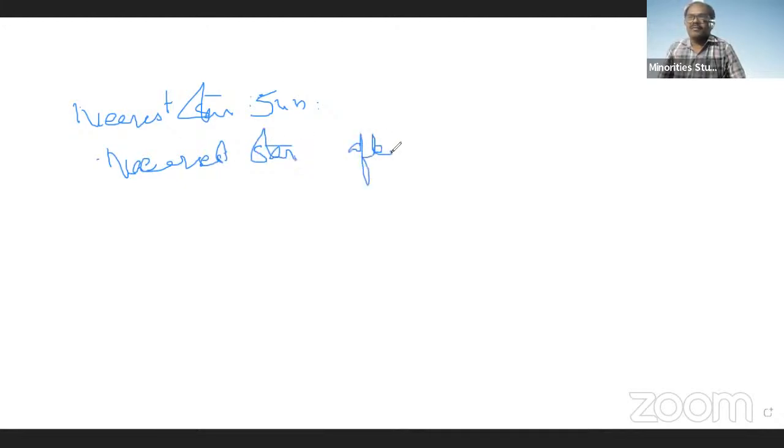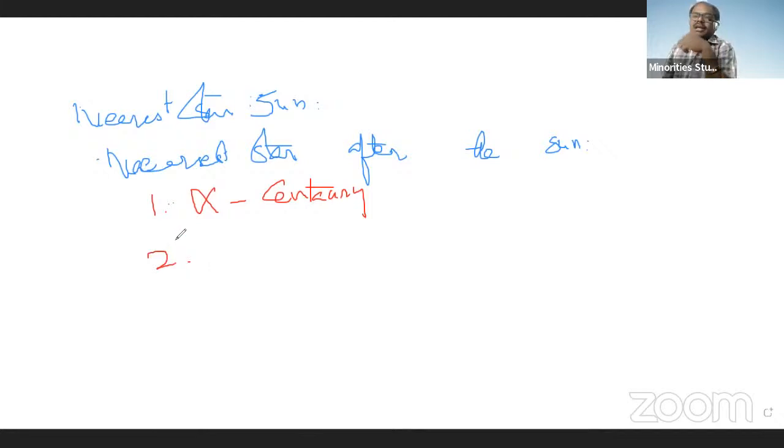The nearest star after the Sun is Alpha Centauri. Actually, the Sun itself is the nearest star, but after the Sun, the nearest star is Alpha Centauri.